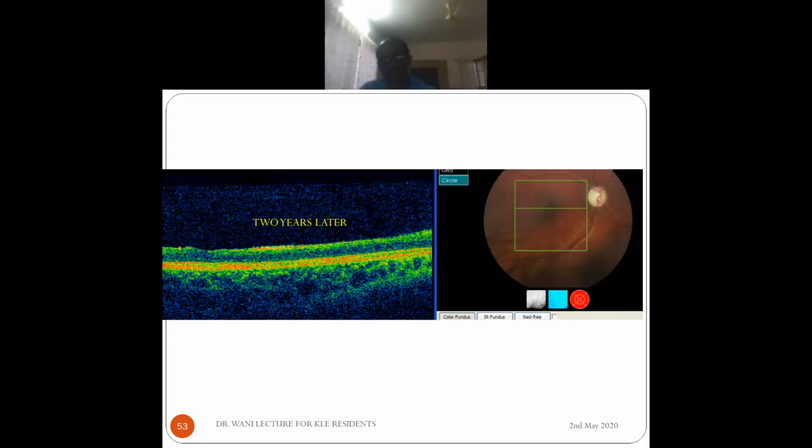53. Okay. So this is 2 years later. You can see that the disc is pale. And the OCT shows retinal atrophy.